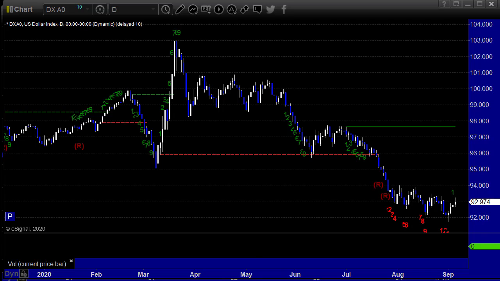Hello, this is the TradeSite Forex Market Preview and International Economic Data Roadmap for the week beginning Sunday the 6th of September 2020, ending Friday 11th. We'll have futures contract roll at the end of the week, but that won't matter as much for Forex as the next week. All right, here's the dollar index daily chart, gone nowhere.